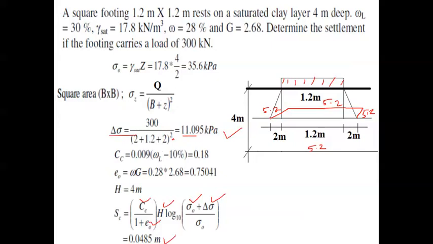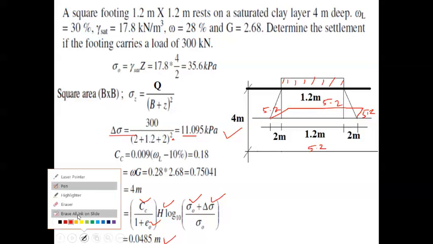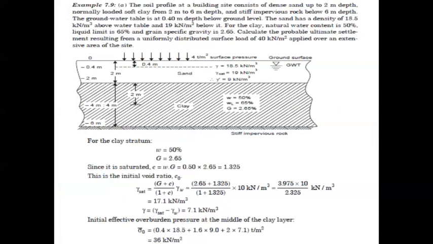The final value of Sc, that's nothing but consolidation settlement, will be 0.0485 meters. You can express the consolidation settlement in meters, or if you express the same in mm, it is a good practice always. I hope you understood this particular problem. Okay, so let us move on and see another problem.